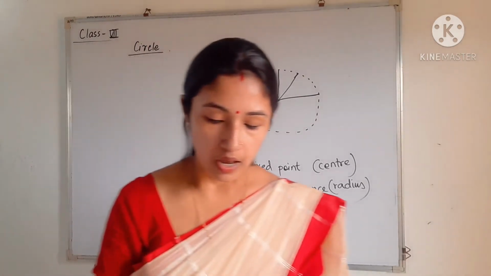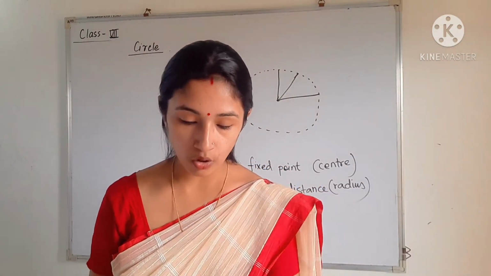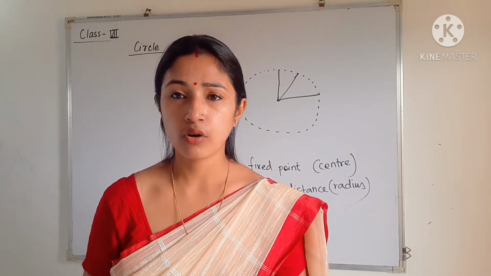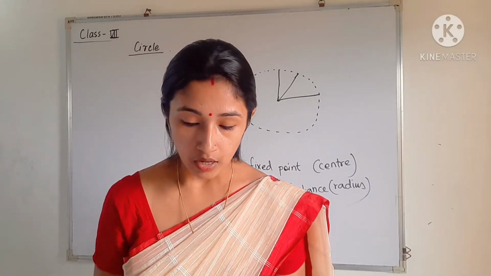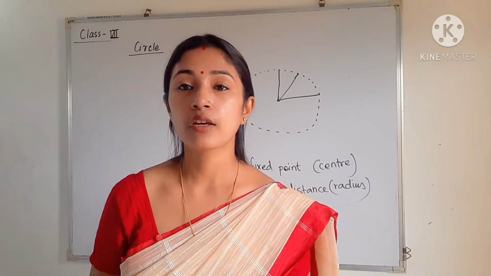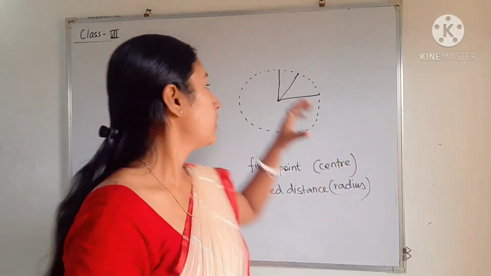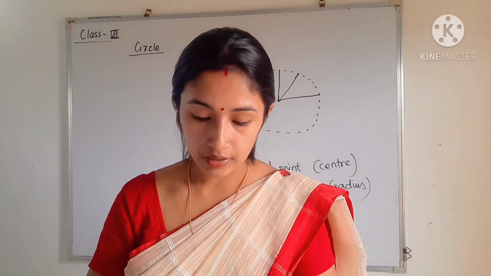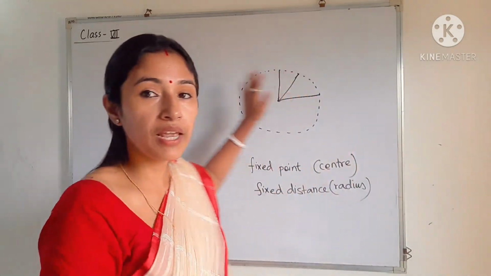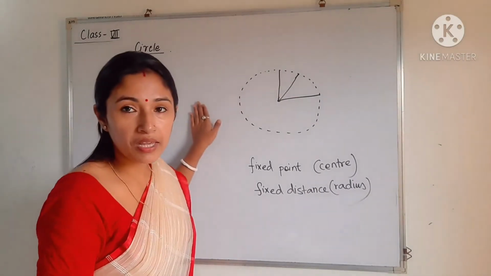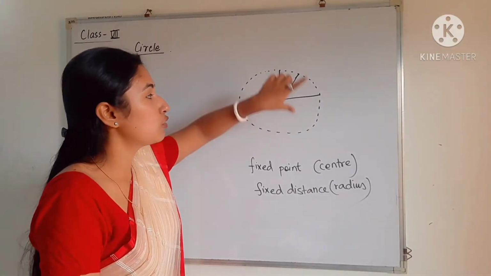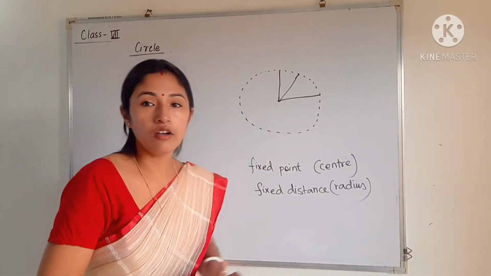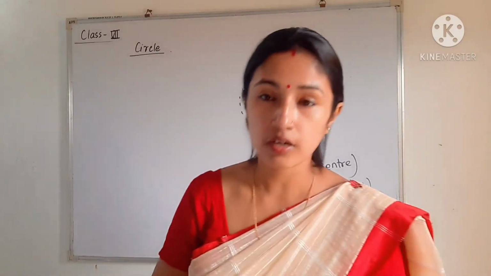You can write: a circle is a collection of all points, or, as it is also written in the book, a circle is the path of all points, or collection or set of all points that are equidistant. Equidistant means equal distance. All are at an equal distance from a fixed point in a given plane or surface. So this is a plane. This particular board is a plane. Above the plane we are drawing a collection of points, and those points are at an equal distance from a fixed point. So just write the definition of a circle.